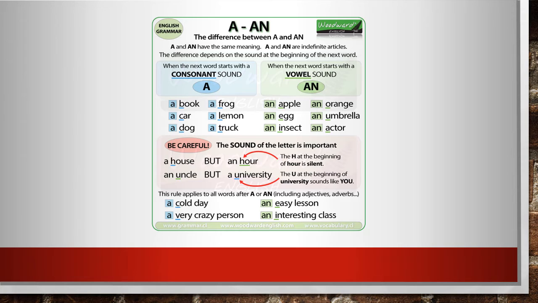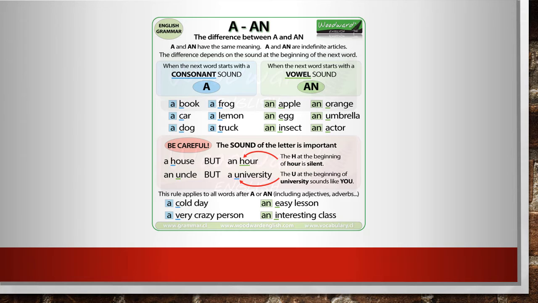So look at the next two examples. We have the word house and the word hour. They are both spelled with the letter H, right? But that doesn't mean that they are pronounced the same. The first word, house, is pronounced with a little like a jota in Spanish, right? Not the word hour. We don't say house, we say hour. So that has consequences. It's all about pronunciation, right?